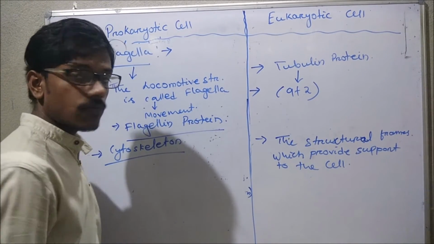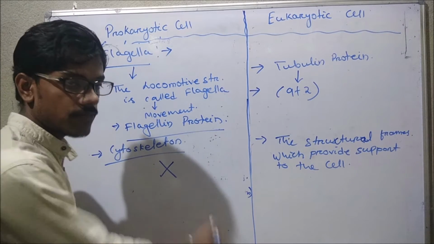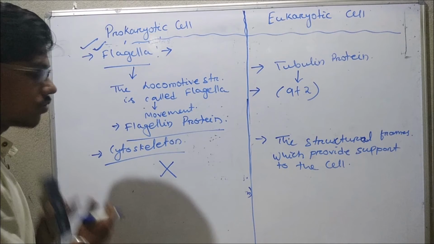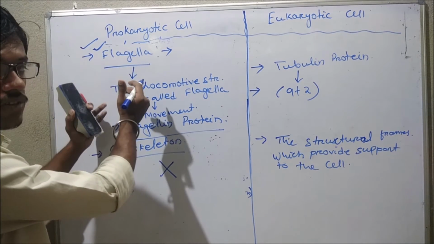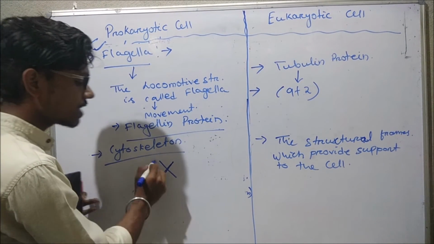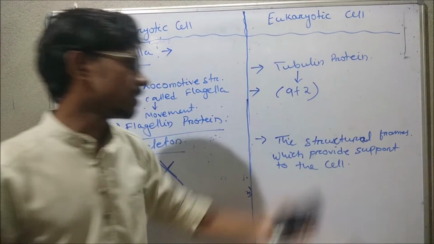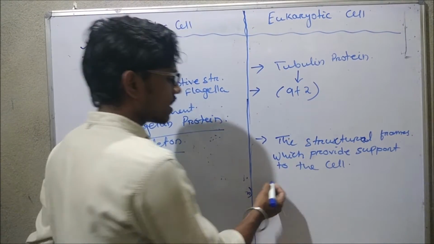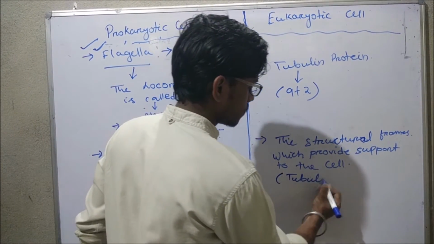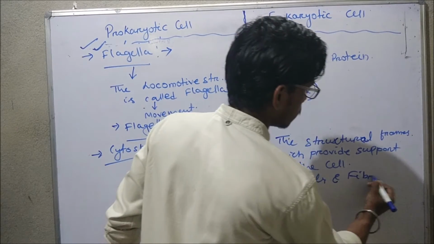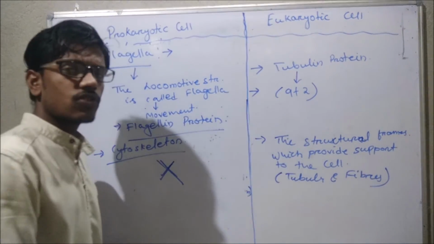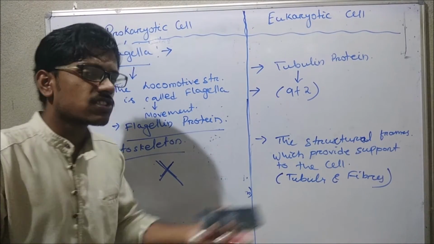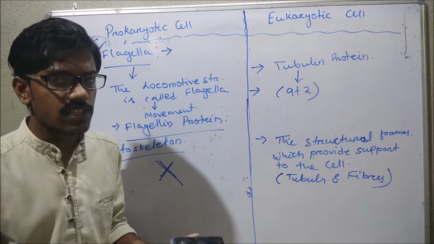In case of prokaryotic cell, there is absence of the cytoskeleton. This is another difference with respect to cytoskeleton. In prokaryotic cell, cytoskeleton is absent, but in eukaryotic cell, there is presence of a definite cytoskeleton. This cytoskeleton is made up of tubules and fibers. These are the mechanical structures which provide support to the cell to maintain its size or shape.